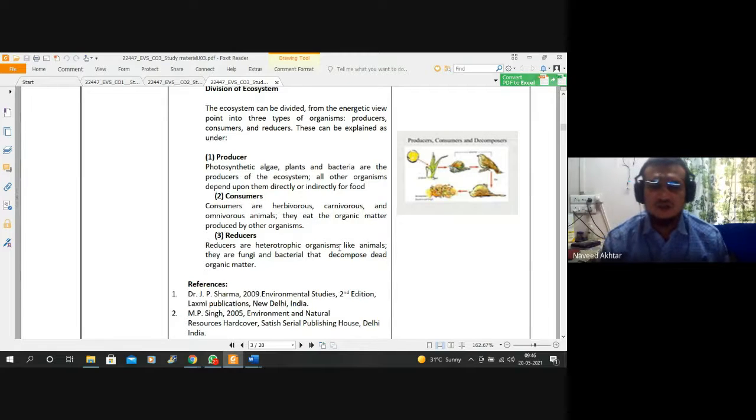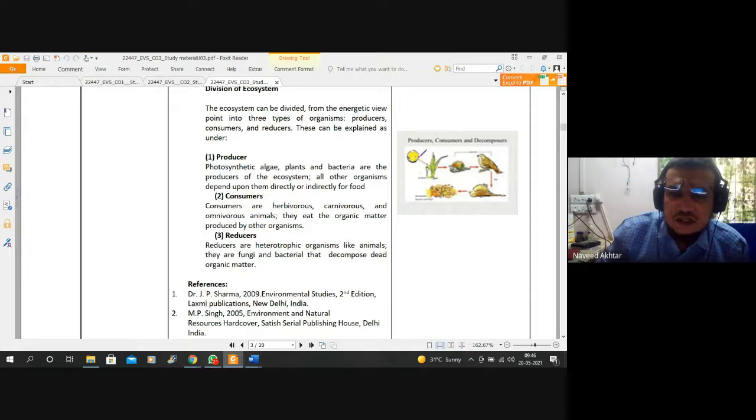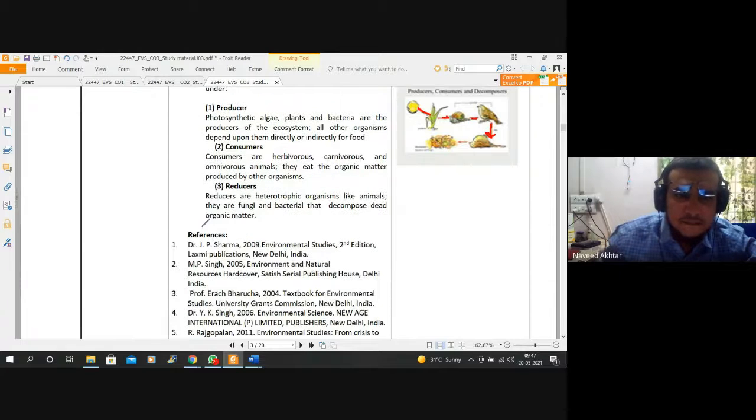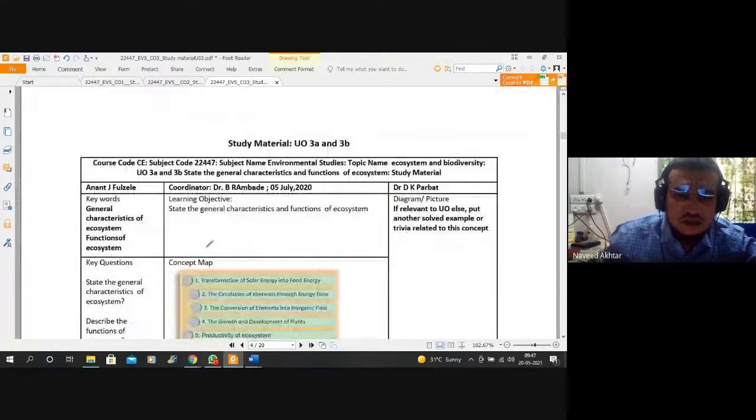After the death, you can see the cycle is available here. From the sunlight, the plant is growing. The plant is eaten by the insects. The insects are eaten by the birds and other animals. And after the death of the animals, they are decomposed by the bacteria and dead organic matter, and this cycle is continuing. So this is nothing but your ecosystem. Okay.